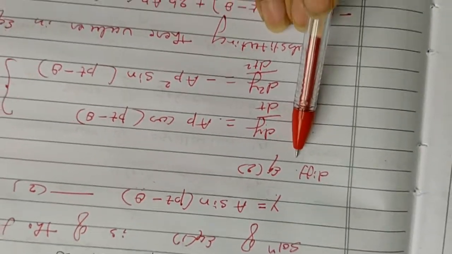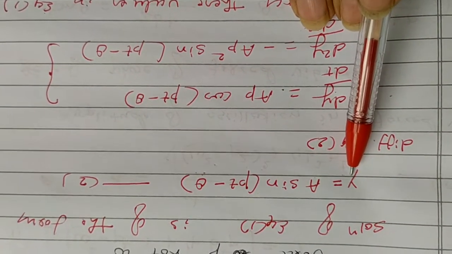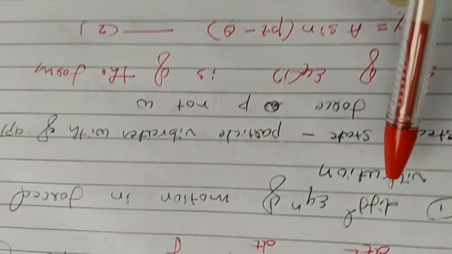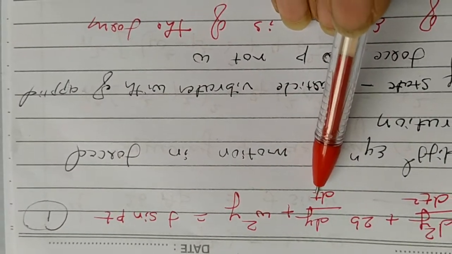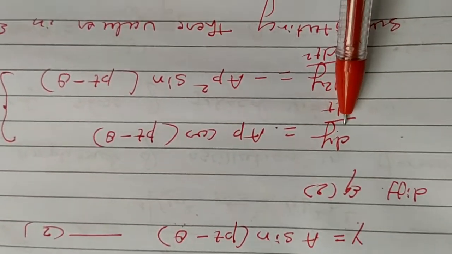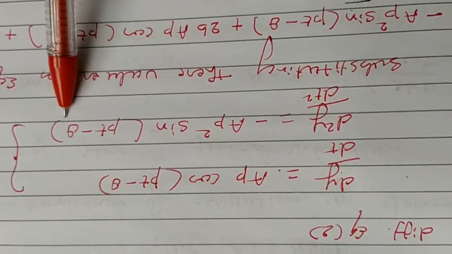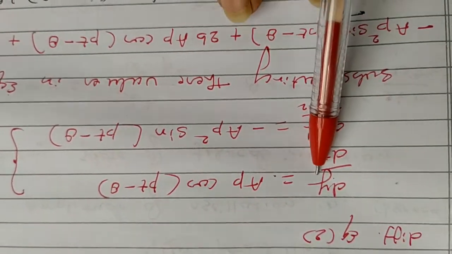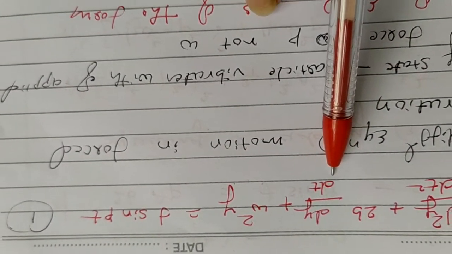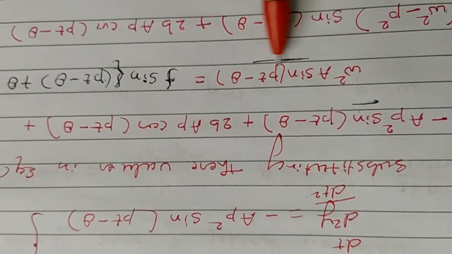So this is the solution, equation 2. What I need is y, which I already have, dy by dt, and d square y by dt square, because these have to be substituted here. So differentiating equation 2 twice, I get dy by dt and d square y by dt square. Now substitute y, dy by dt, and d square y by dt square in equation number 1.